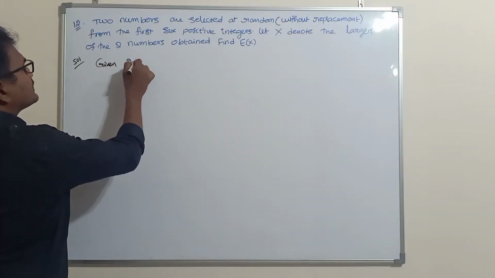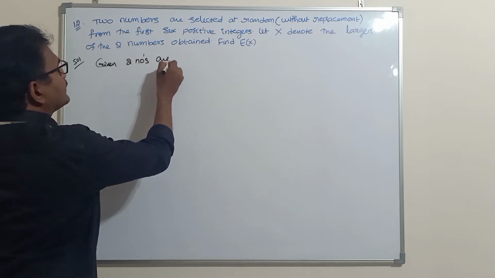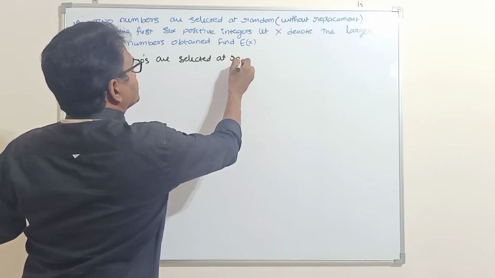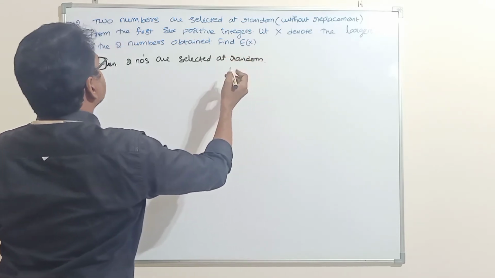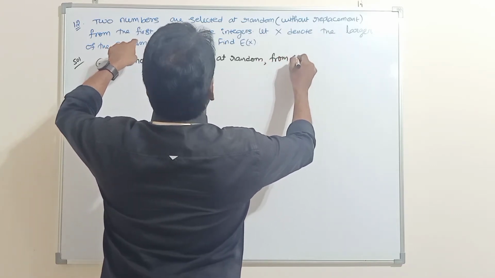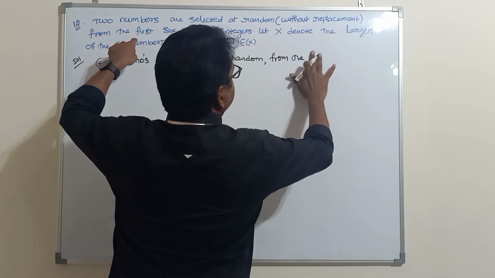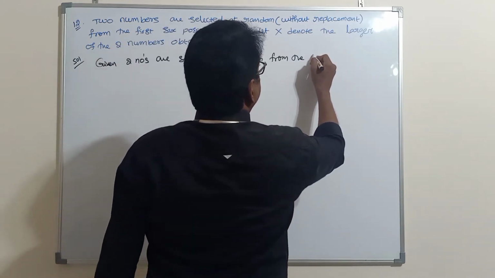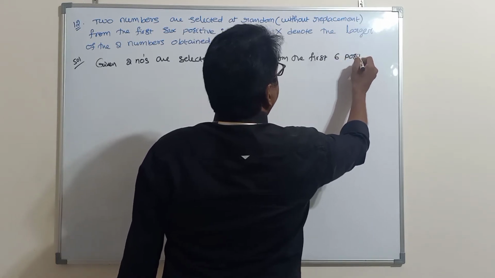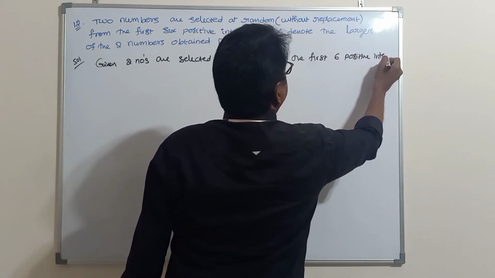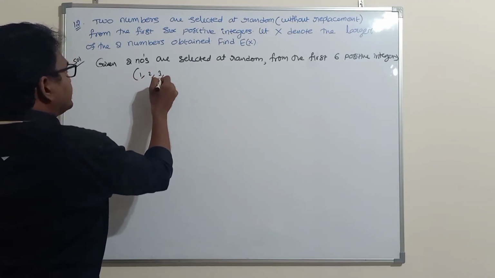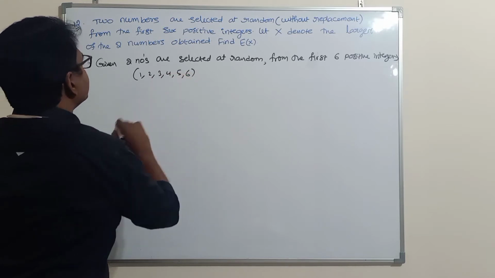Given two numbers are selected at random without replacement from the first 6 positive integers. From the first 6 positive integers. That means from 1 2 3 4 5 6.